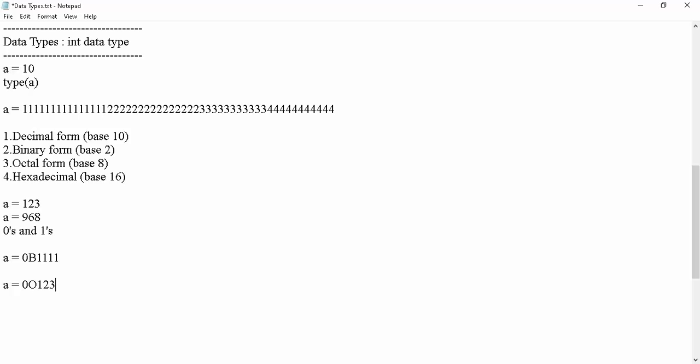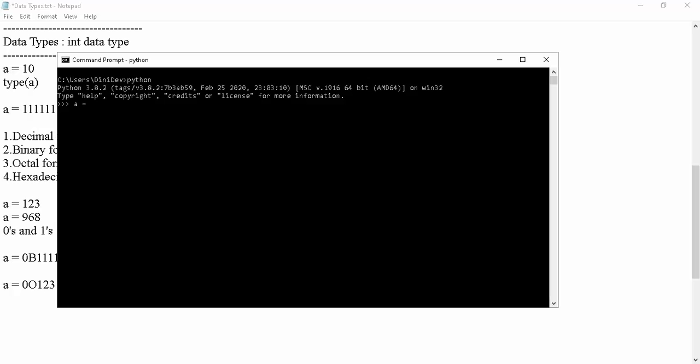Okay. I will show you these two, binary form and octal form. Now I am entering a equal to 1111 and print of a. It shows the same value. It is not considered as binary input.